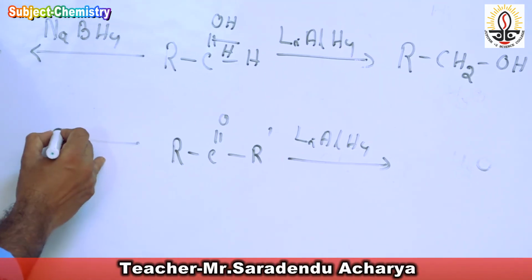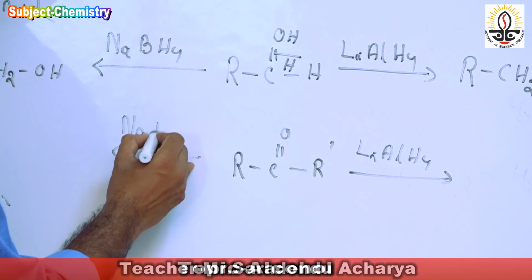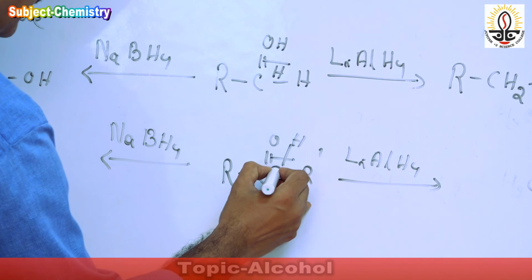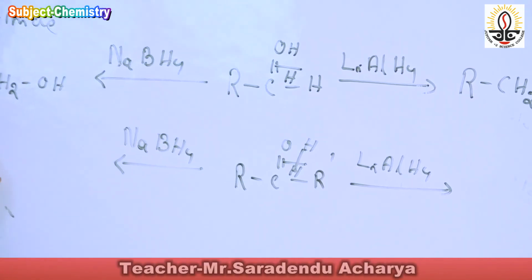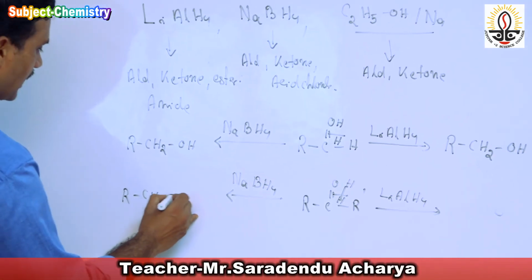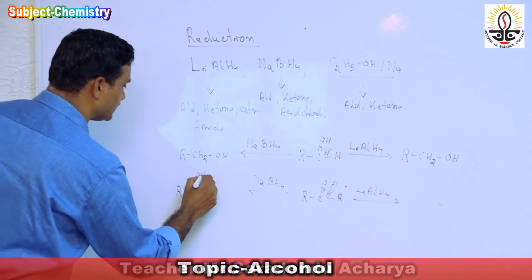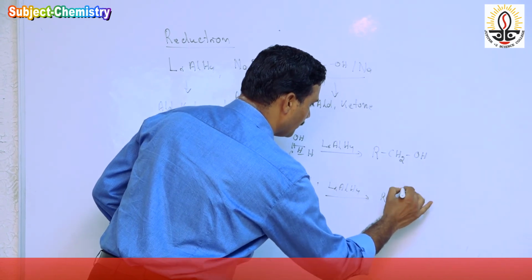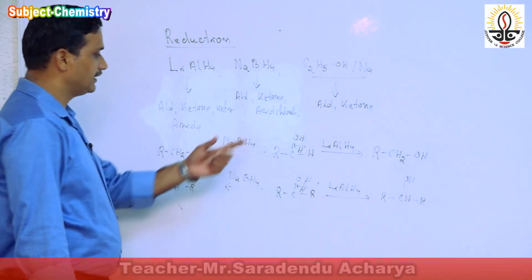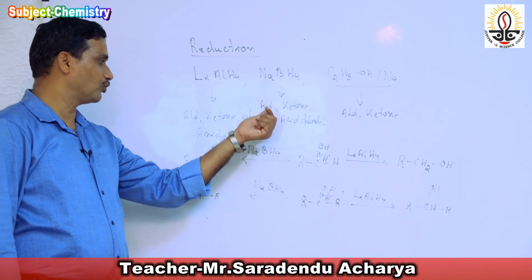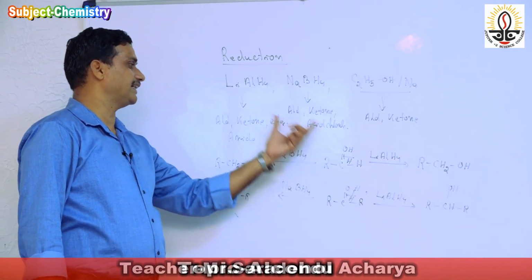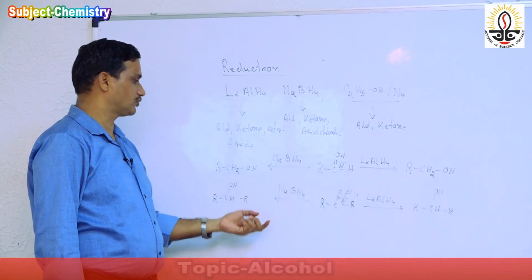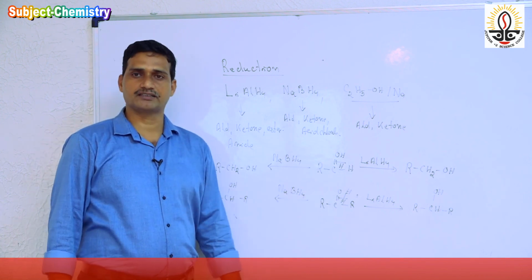Like this, in the case of a ketone, RC=O with R, with the same reagents, LiAlH4 and again sodium borohydride, NaBH4, the same type of reduction takes place. At C=O, we get a secondary alcohol, RCHR-OH. So in these two reactions, aldehyde and ketone, the same reagent gives the same product. There is no distinction between the molecules.